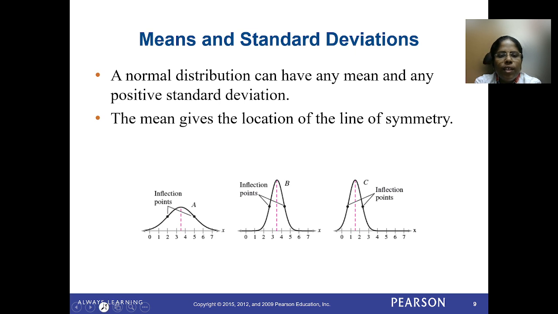In the first graph, see the red color line. The red color line gives you the mean in the normal distribution, and it also tells you the line of symmetry. So this value is mu. See the mu in all the pictures: here the mu value is 3.5, here also 3.5, but here it is 1.5.